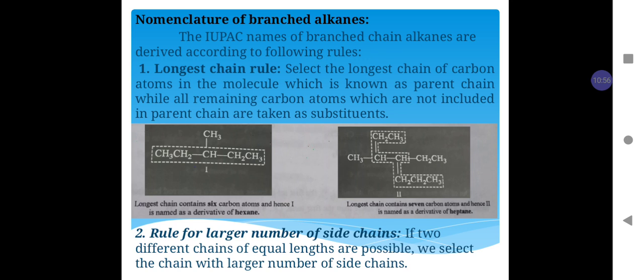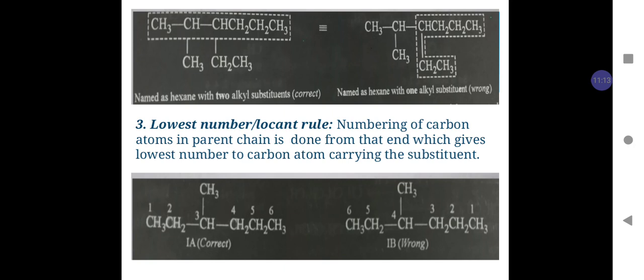Rule number 2, rule for larger number of side chains. According to this rule, if two different chains of equal length are possible, we select the chain with the larger number of side chains.